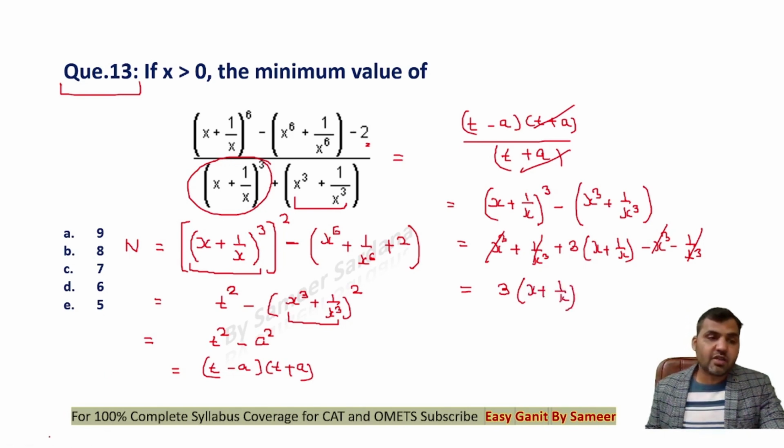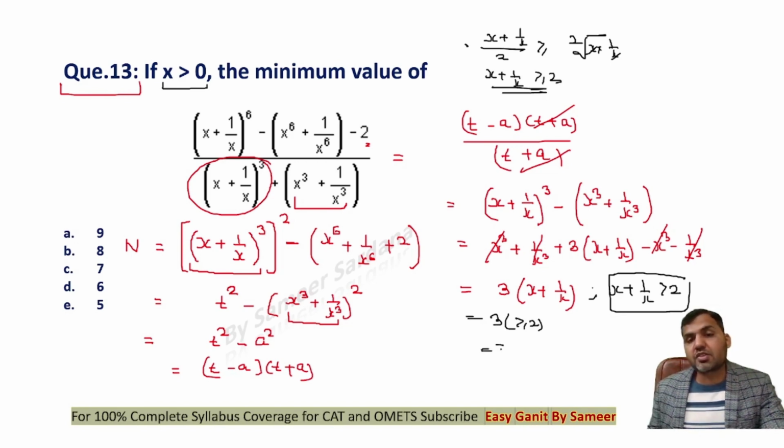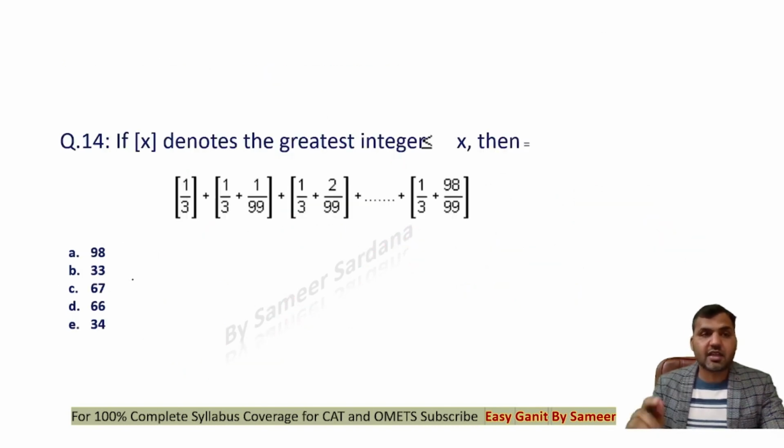Now we know that x plus 1 upon x. See guys, we know that x is greater than 0, right? If x is greater than 0, x plus 1 upon x must be greater than or equal to 2 by using the AM-GM rule. If x is greater than 0, then the arithmetic mean of positive real numbers will be greater than or equal to the geometric mean of positive real numbers. So x plus 1 upon x is greater than or equal to 2. Now if this is greater than or equal to 2, then this whole expression will be greater than or equal to 6. So the minimum value of this whole expression will be equal to 6. That is answer D. D is the correct answer to the question.